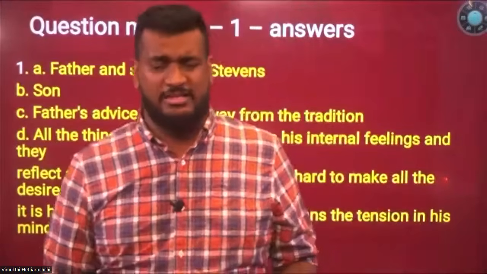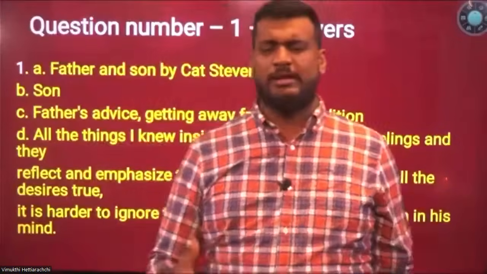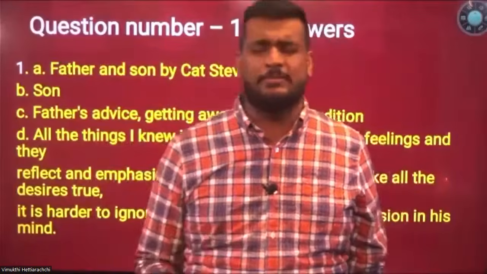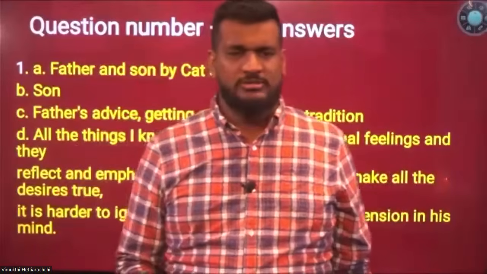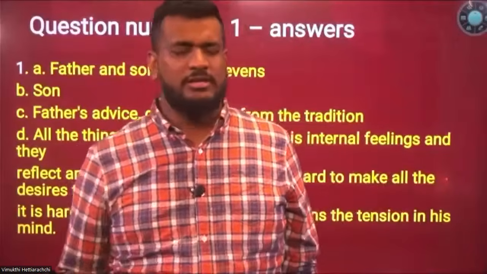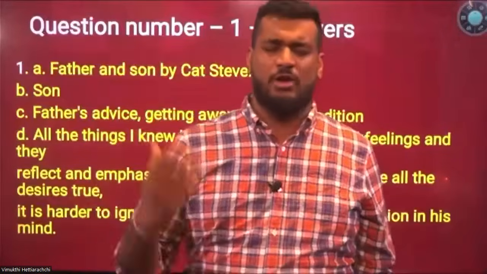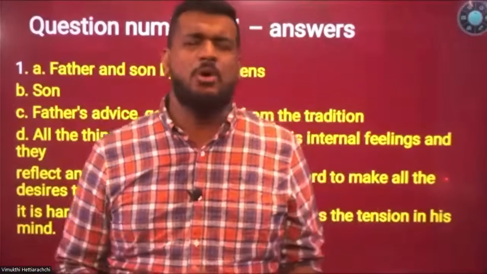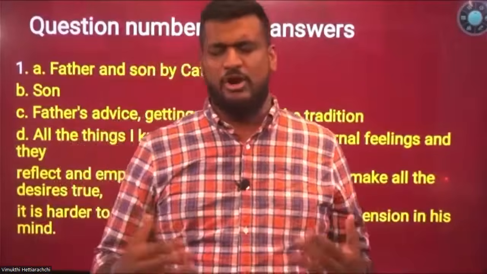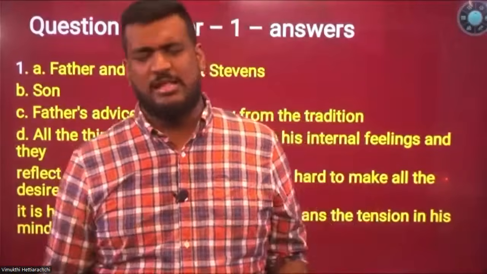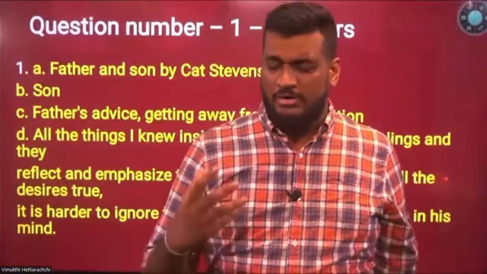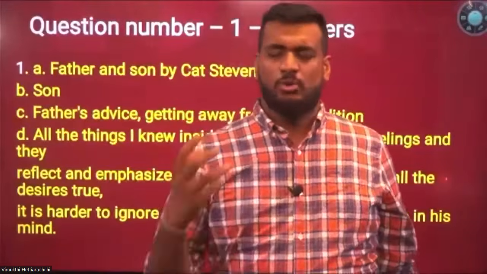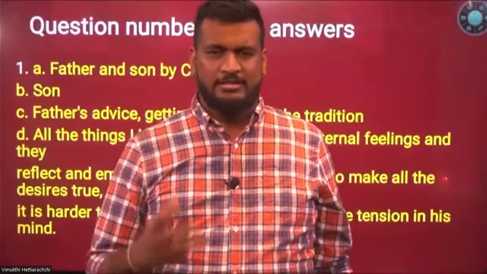So this is the idea given here. Even though he wanted to hide them, he cannot do that because they are real, genuine desires. Anytime these desires will come out, right? You cannot hide them. If you have a doctor inside, if you have a singer inside, if you have a lawyer, if you have an engineer, even though you try to hide that, it will definitely come out because that is your desire, right? You cannot hide from yourself, right? So that is your desire. So unfortunately, he is really unhappy because nobody is there in the house who can understand his desire, right? That is a problem, right?